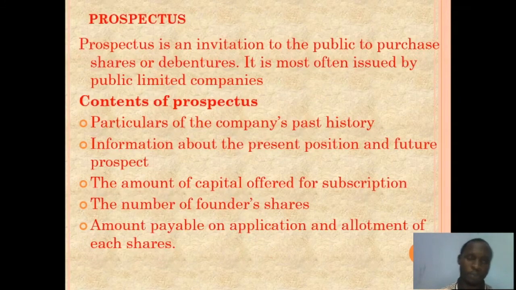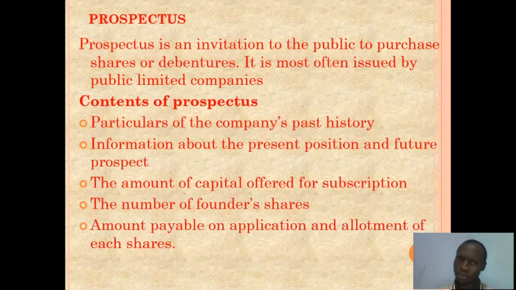Then we have the prospectus. Prospectus is an invitation to the public to purchase shares or debentures. It is most often issued by public limited companies. Public limited companies allow the public to subscribe to its shares. If they are to invite the general public to purchase the shares, they do that using the prospectus.